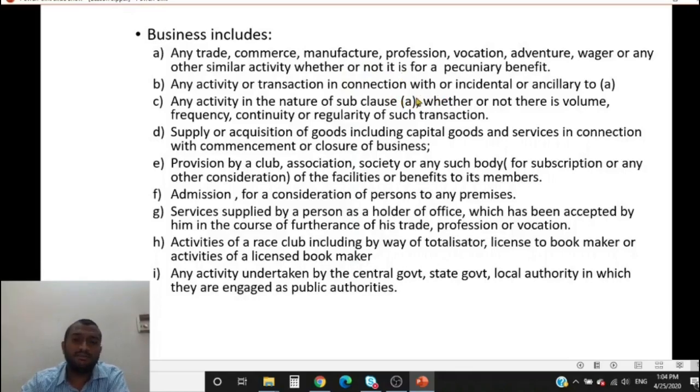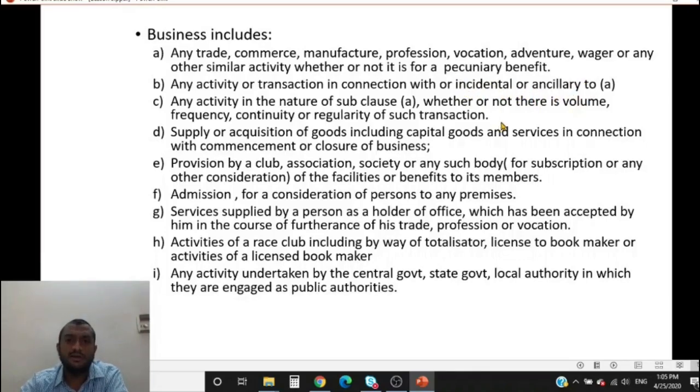I do not keep the scrap with me, I sell it off. This is incidental or ancillary to my main business of manufacture, isn't it? Incidental means as a byproduct. Ancillary means secondary.